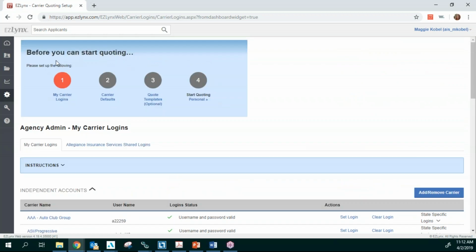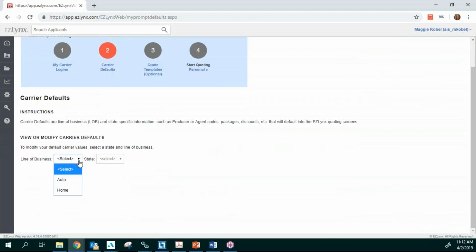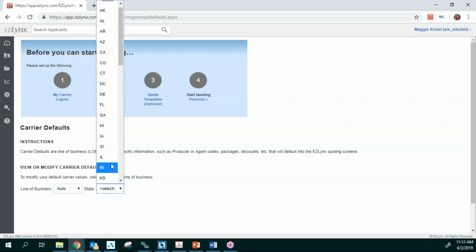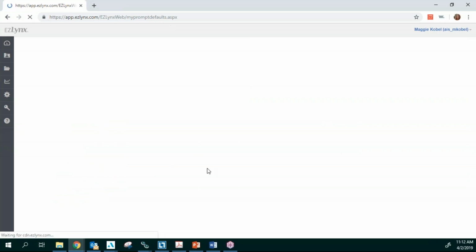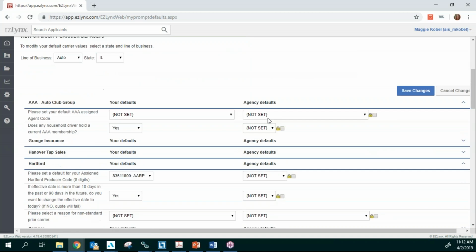When you're done with that, you still have this blue box available, and you need to go into the carrier defaults and set them up for the auto and the home. So let's just take a look at this. I'm going into auto for my state of Illinois, and I'm going to modify the default. Now I can come in and set up all of my defaults for all these different carriers. And if you don't, you may be getting some errors when you are quoting.